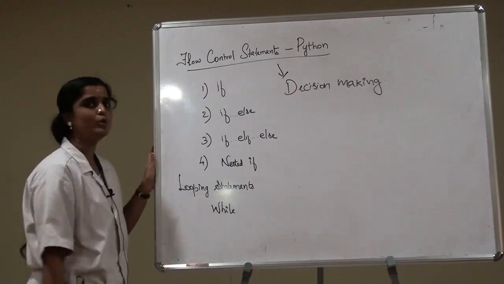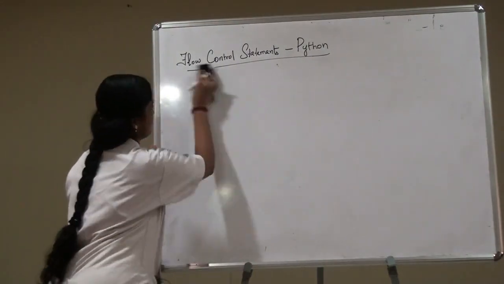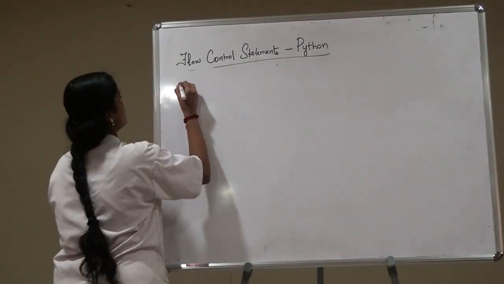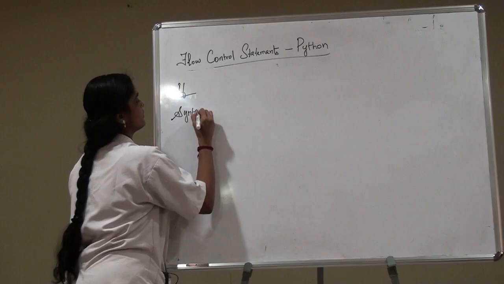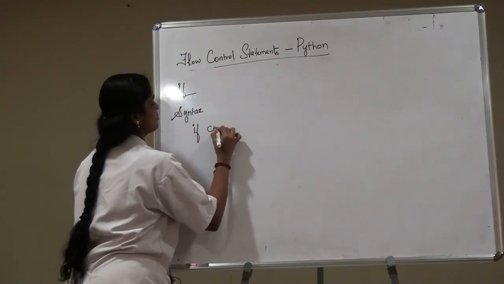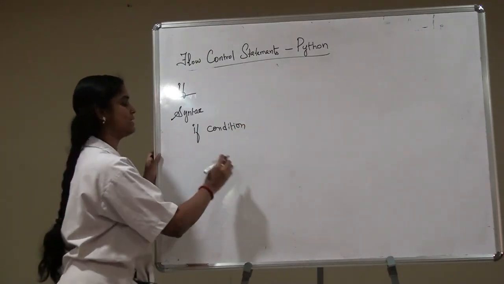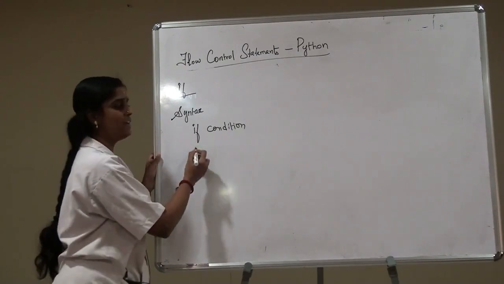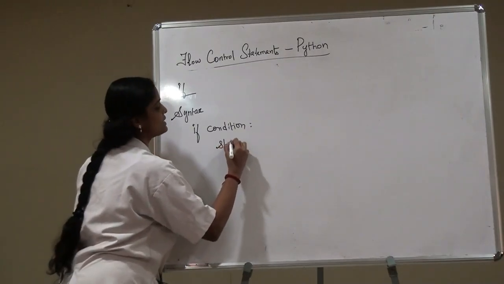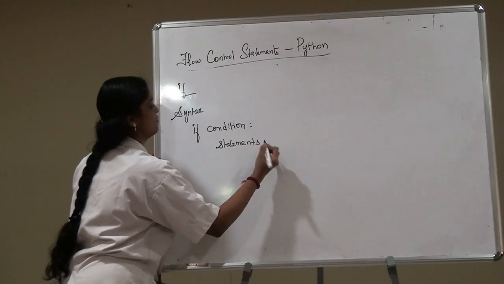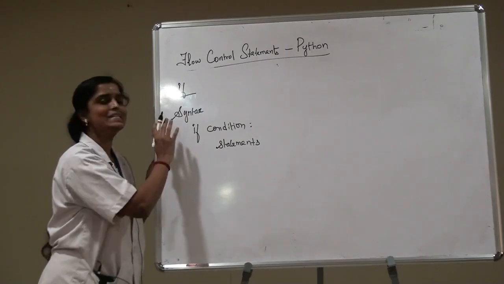First, let me explain the if statement. This is simple if, and I am going to write the syntax for if. As in C language, here also the syntax is the same, but we have a slight modification. If condition, then we have to mark a colon. Then the statements, that is the body of if. If the condition is true, then the set of statements will get executed. This is the syntax for simple if.